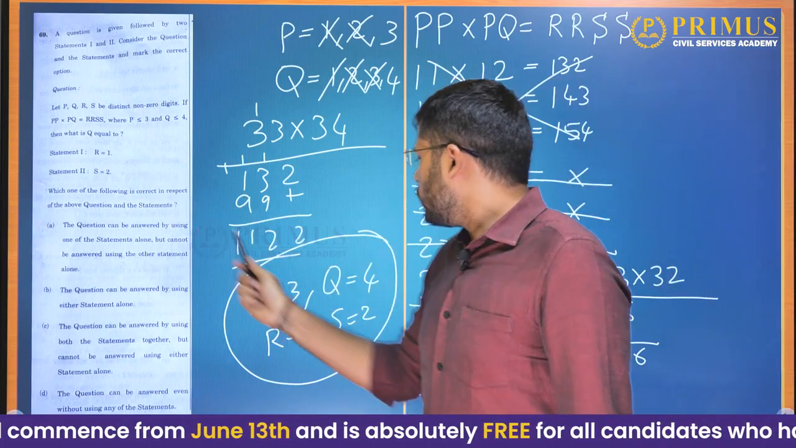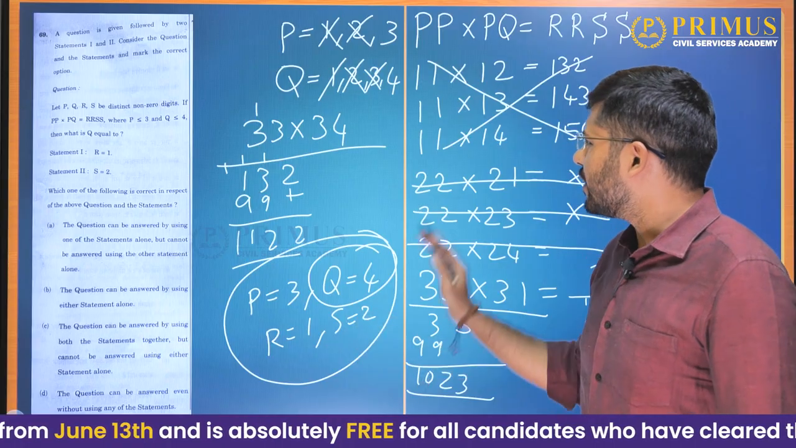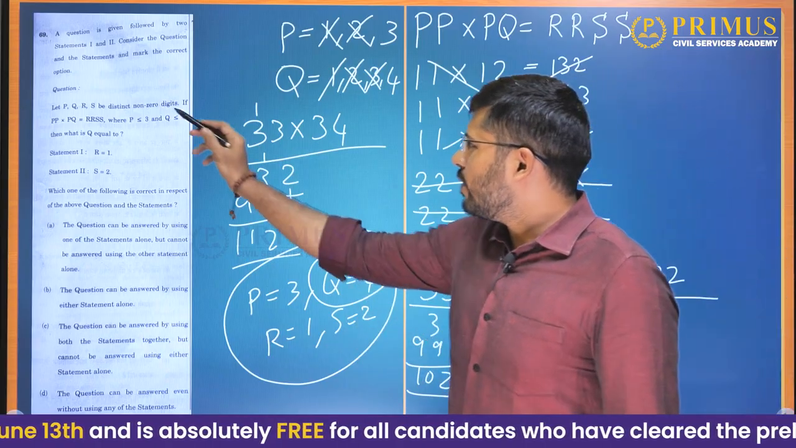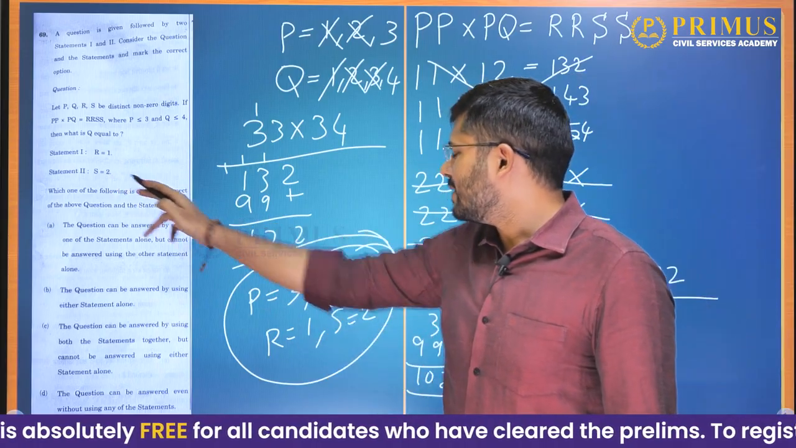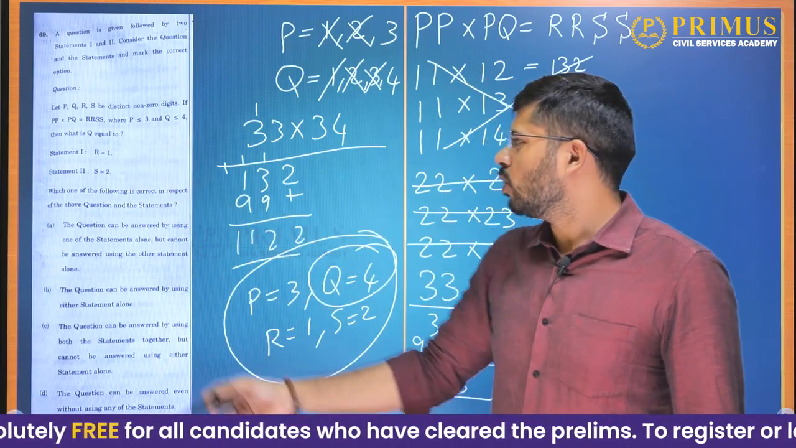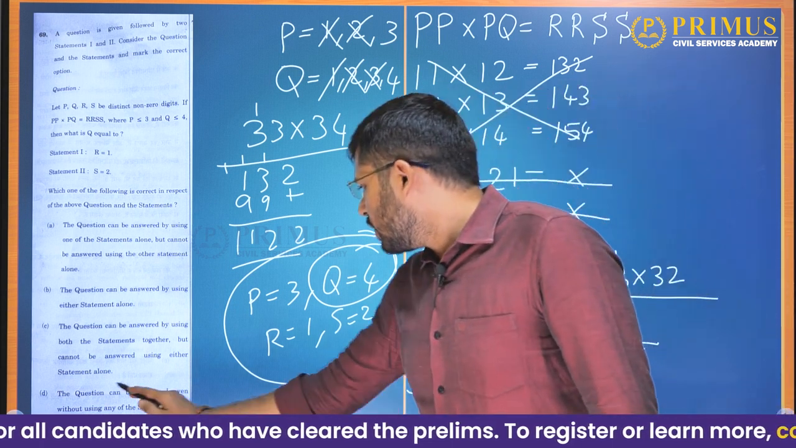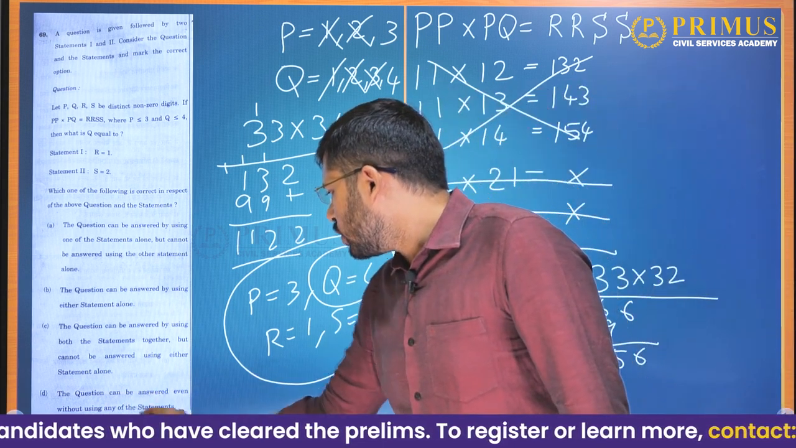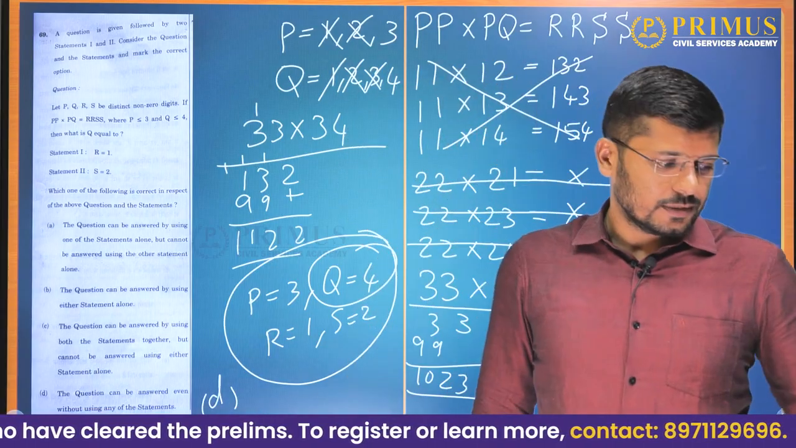Then what is Q equal to? Q is equal to 4, without any other overlapping. So now we were able to answer this question, and we ourselves got that R is equal to 1, S is equal to 2 without using statements. So we can answer this question without using any statements. Do we have such an option? The question can be answered even without using any of the statements. Yes, option D, that is our answer.